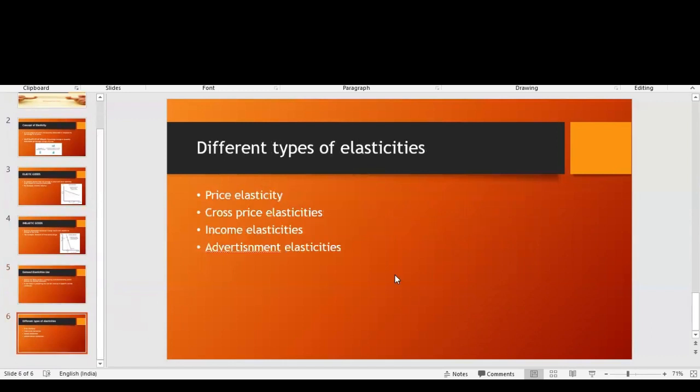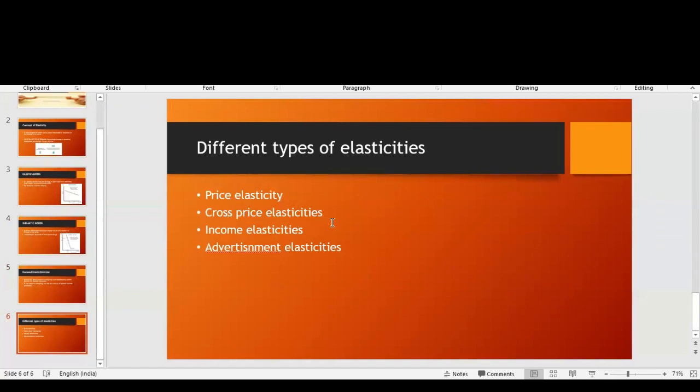There are different types of elasticities as well, and each of them has specific things. Price elasticity is due to the change in the price of a product. If the price of the product increases, it will lead to a decrease in the quantity demanded.